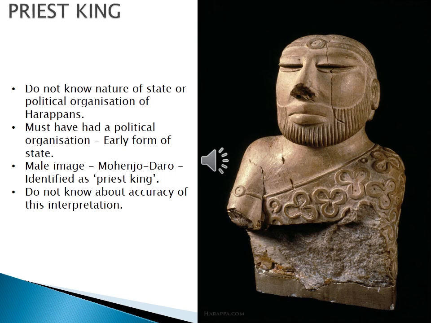A male image from Mohenjo-daro has been identified. You can see in this picture. This male image was called the priest king. But we do not know about the accuracy of this interpretation. We just named it the priest king, but we don't know in detail about this image. Interpretation means the act of explaining something. We don't have much detail about this.